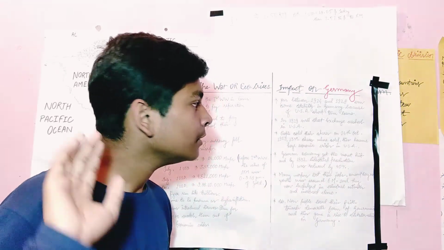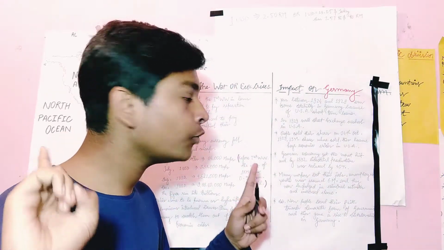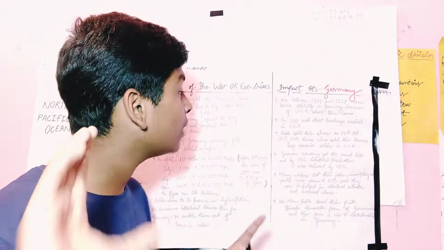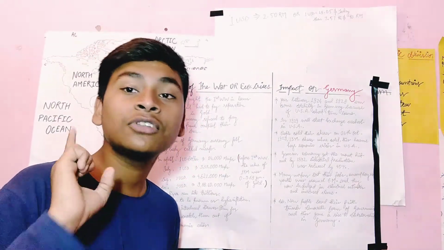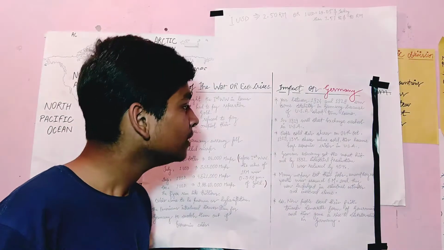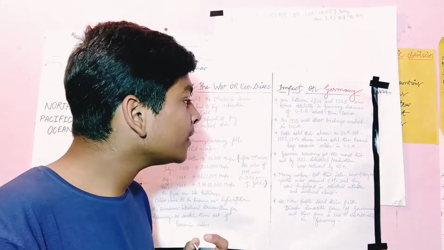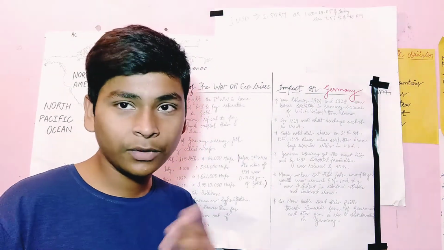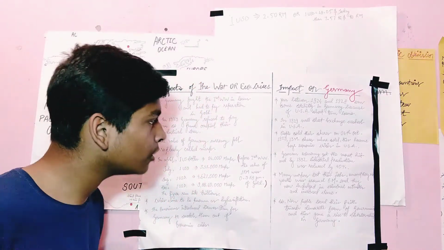People sold their shares on 24th October. This is the date, 24th October 1929. The 13 million shares were sold, meaning 1 crore 30 lakh shares were sold. This became a huge economic crisis in the US. Now the US faced the economic crisis.